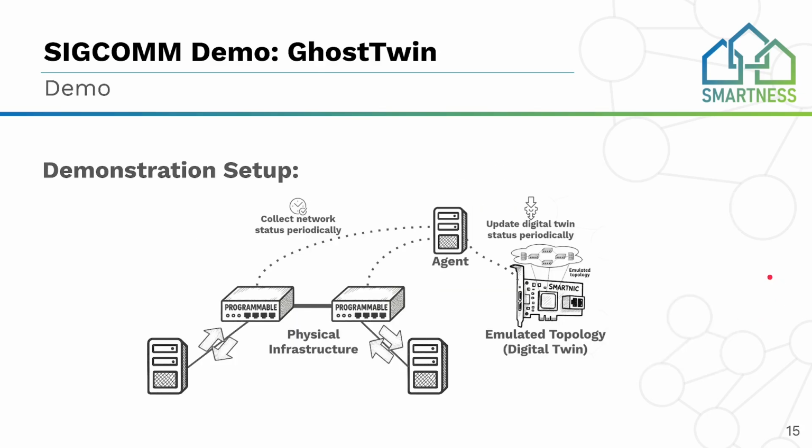In our demonstration, we show one setup composed of two switches with two servers connected, sending traffic between each other, collecting this information using our GhostTwin agent, and replicating the same state in the emulated network. Next, we will present a brief demonstration of what will be presented in our SIGCOMM demo.